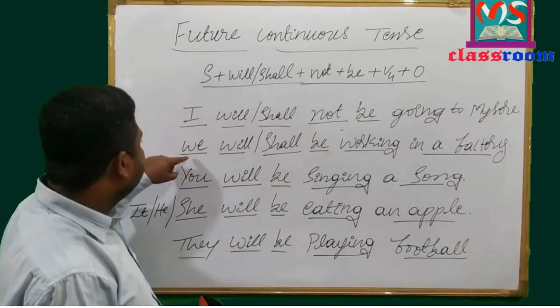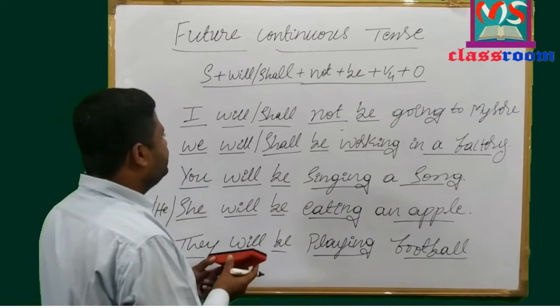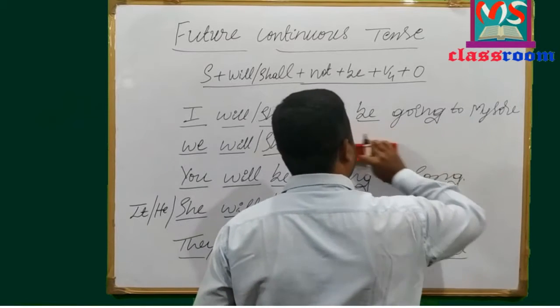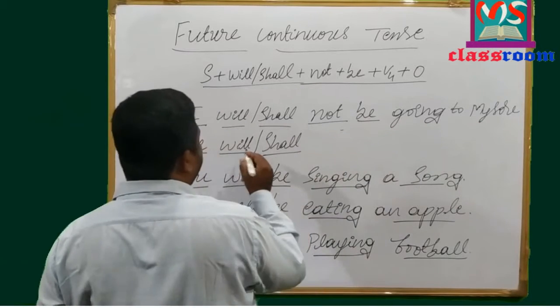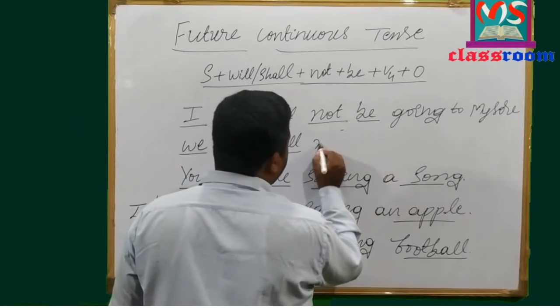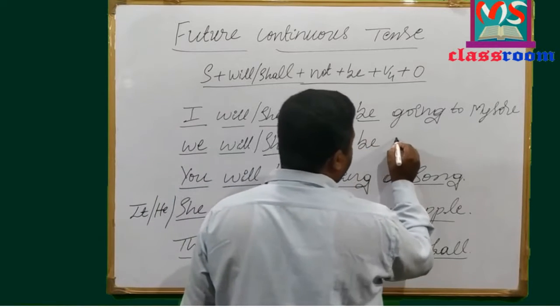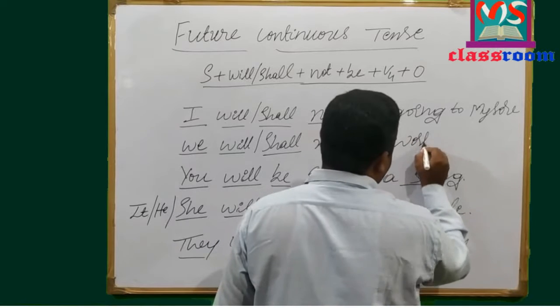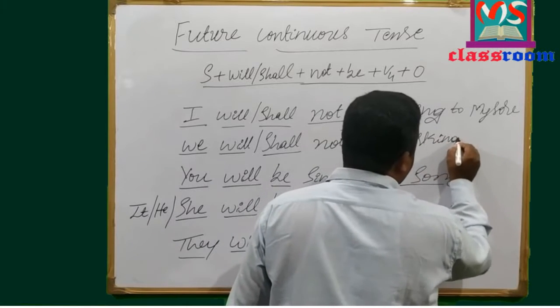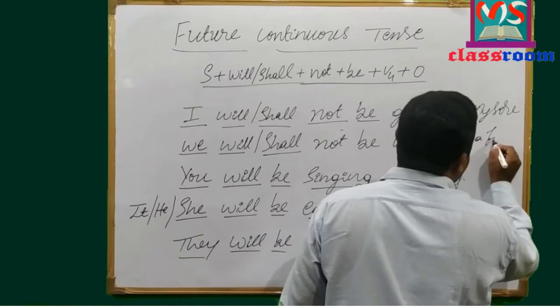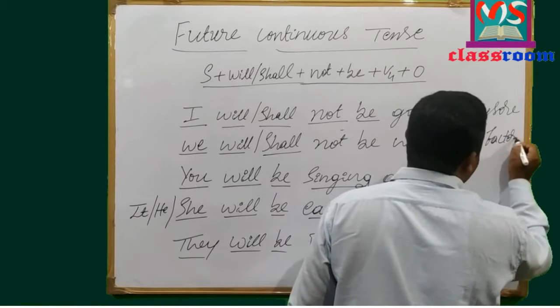Similarly, I am going to change the second sentence also. We will or shall not be working in a factory.